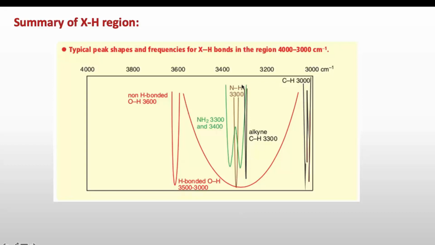The NH bond in a secondary amine appears around 3300 centimeter inverse, while in primary amine it appears at 3300 and 3400 centimeter inverse, because it will give a kind of doublet. Now the CH bond in case of alkane, meaning sp3 hybridized, occurs around 3000 centimeter inverse, while in alkyne it appears around 3300 centimeter inverse, and we know the reason for this is the more S character.